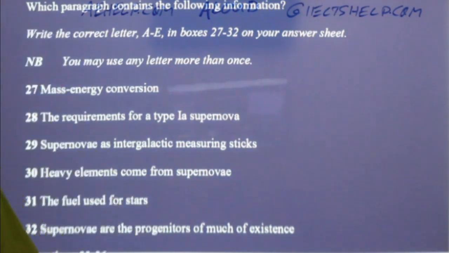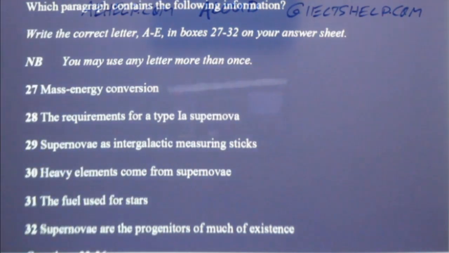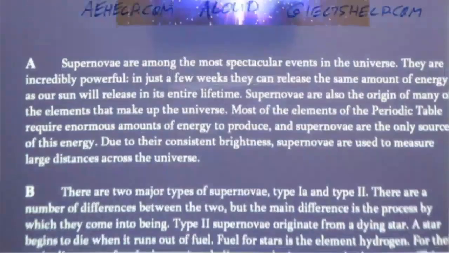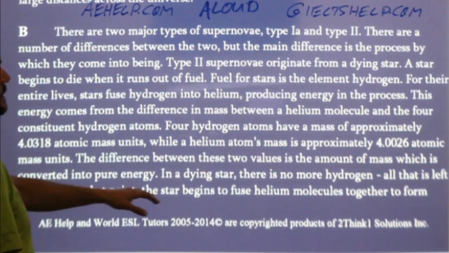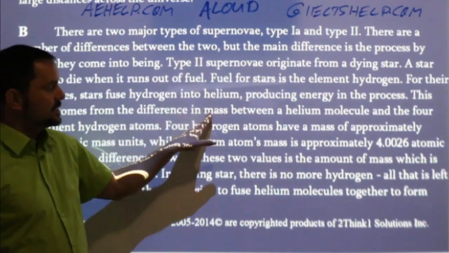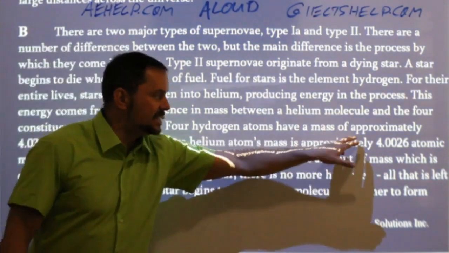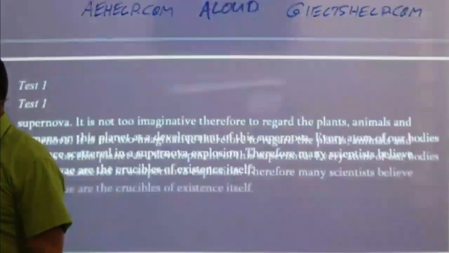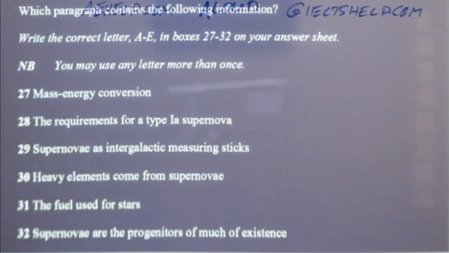Okay, Kamlesh says it's B. Farhan says B. Reba says B. Yeah, absolutely, right? Remember, it's going to be somewhere near the beginning. We already talked about that. And here, this energy comes from the difference in mass between a helium molecule and the four hydrogen atoms have a mass of approximately, so that is the right answer. B.